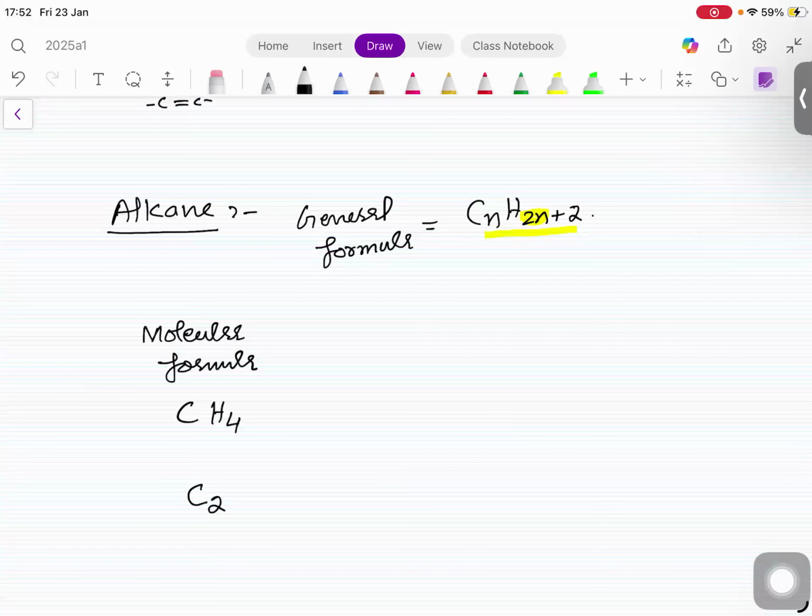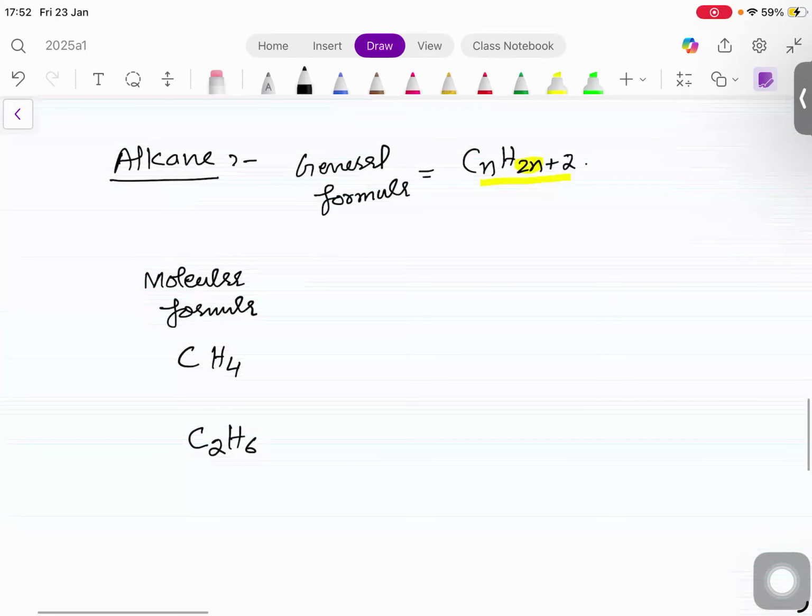The second member, C2. Double is what? 4, and then two more. C2H6. This is the second member of the alkane group. Member means compound, member compound. Third member compound, C3,